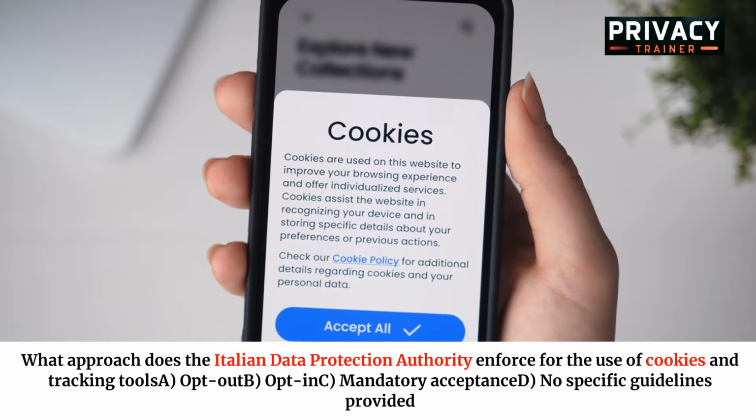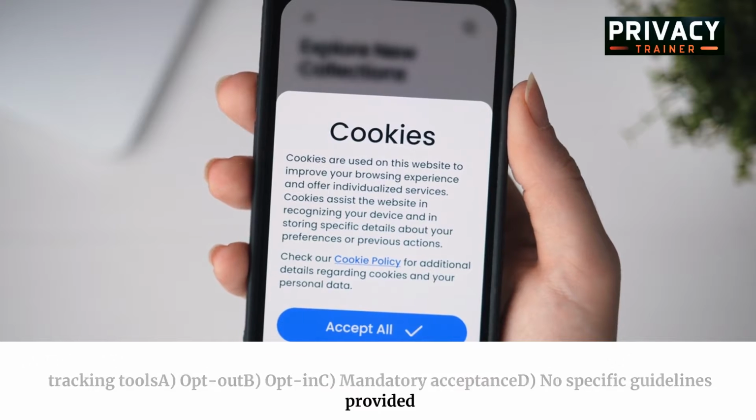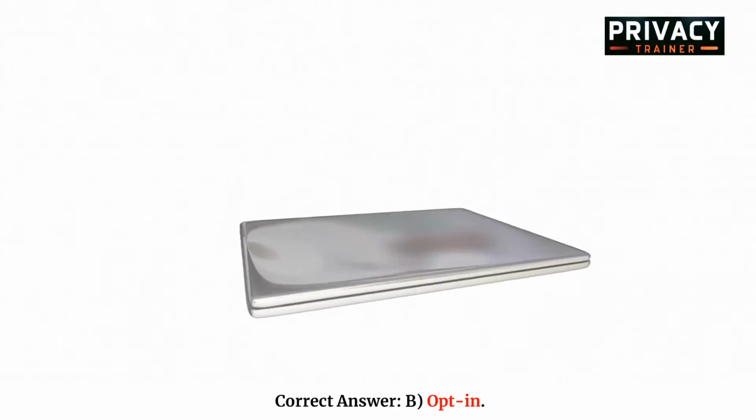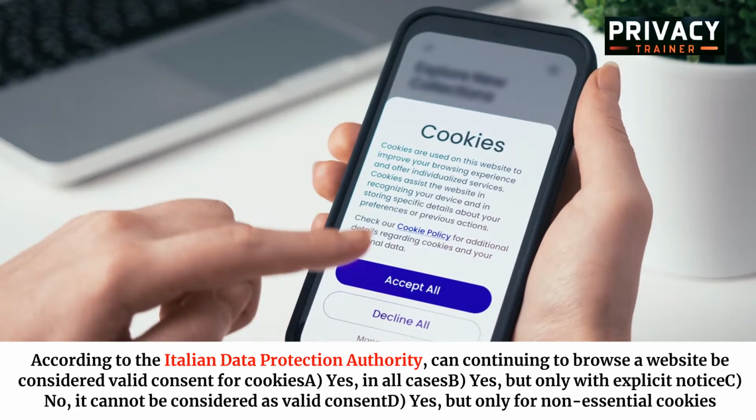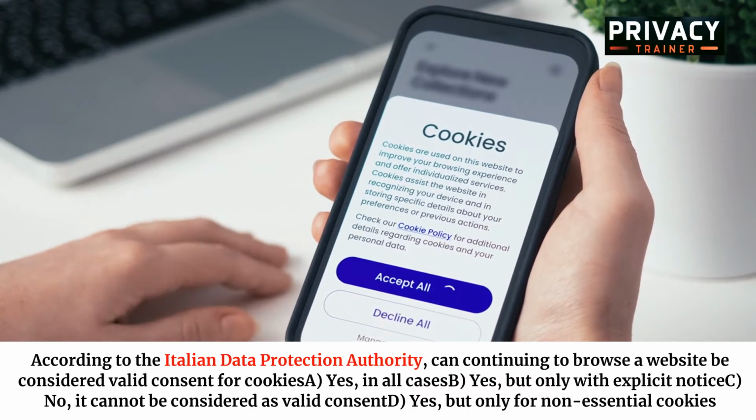What approach does the Italian Data Protection Authority enforce for the use of cookies and tracking tools? A. Opt-out. B. Opt-in. C. Mandatory acceptance. D. No specific guidelines provided. Correct answer: B. Opt-in.